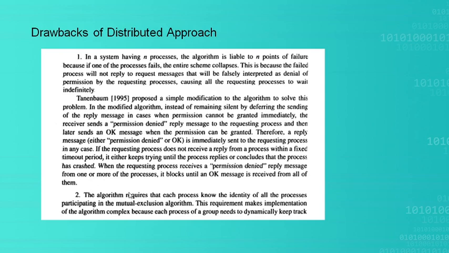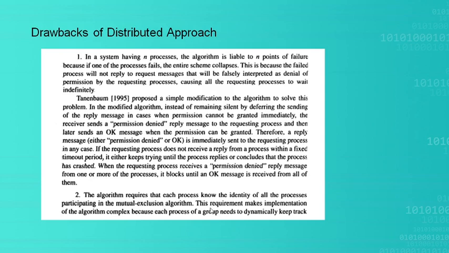Another drawback is that this algorithm requires the identity of all the processes which are participating in mutual exclusion, meaning P1, P2, P3, and so on. The algorithm should know all the process identities participating in it.